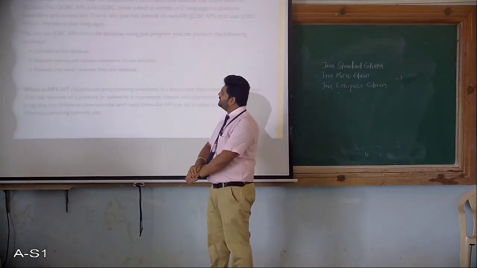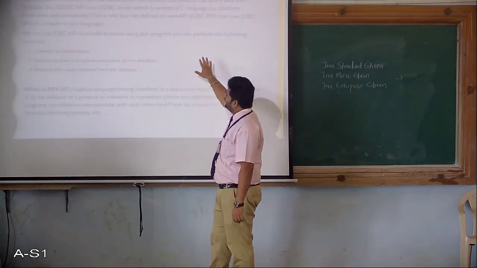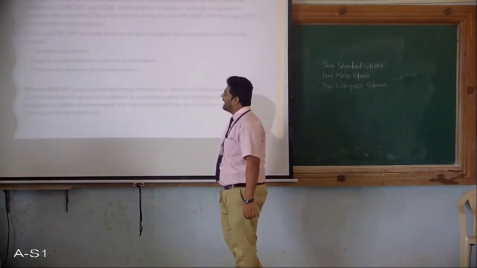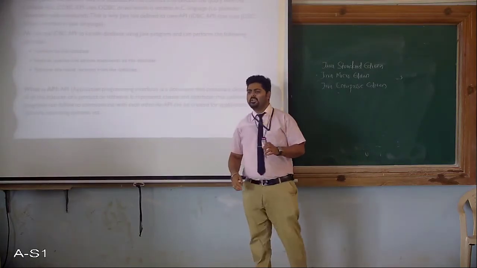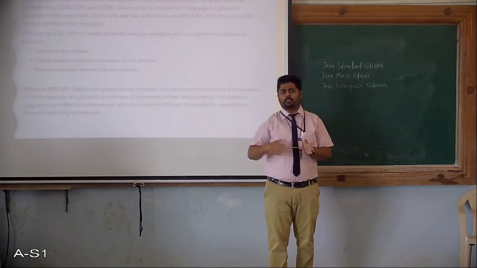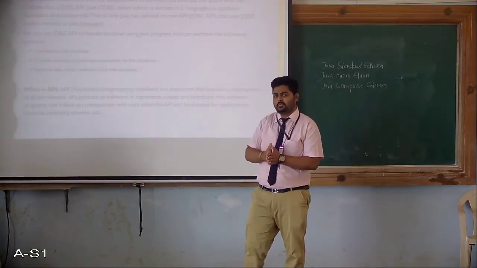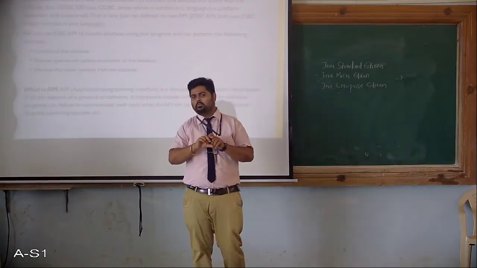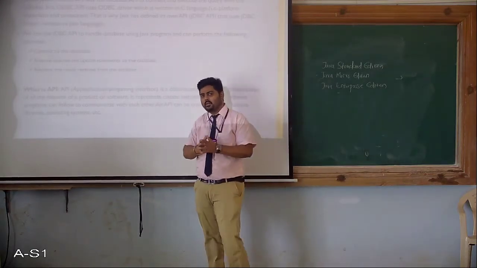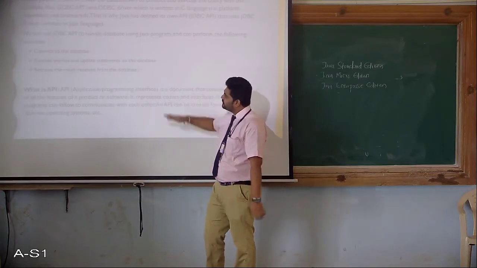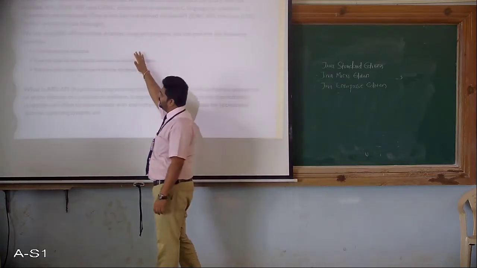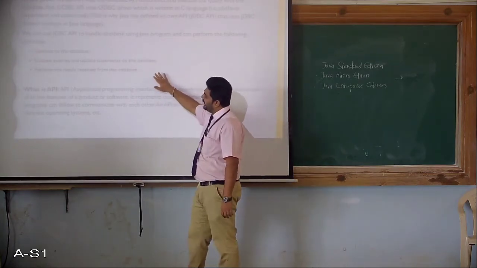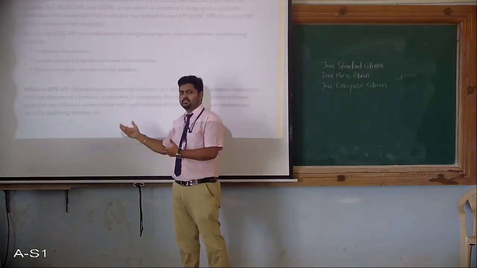We can use this JDBC API to handle the database using a Java program and perform the following activities. You can communicate between a Java program as one part and a relational database as another part. Your JDBC API connects this part to that part, so it is acting as a bridge. Using it you can connect to the database, execute queries and update statements, and find and retrieve the results. That was the final objective.